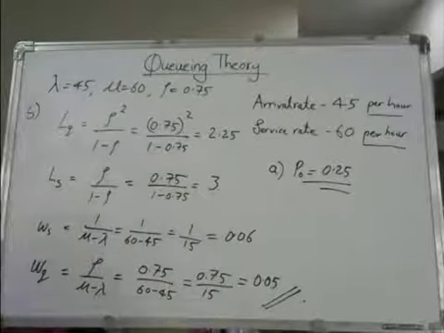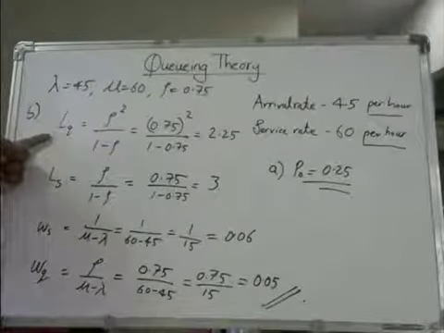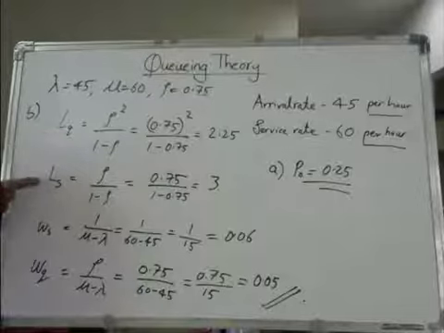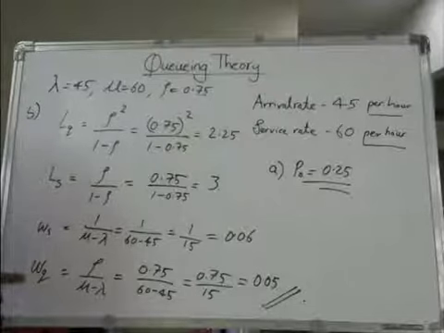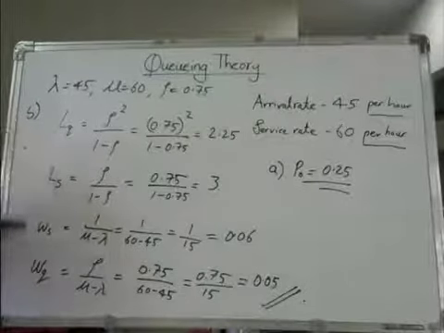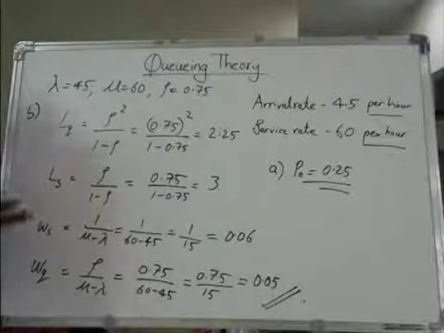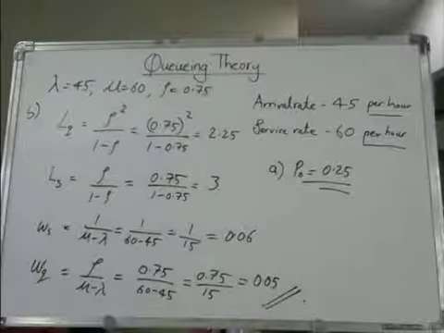LQ is the length of the queue outside the system, LS is the length inside the system, WS is the waiting time inside the system, and WQ is the waiting time outside the system. These two are related, and these two are related. This is a straightforward question wherein you can solve queuing problems like this.